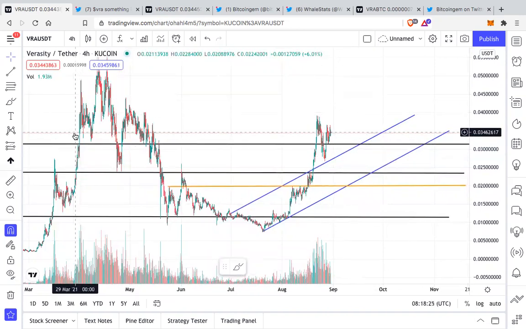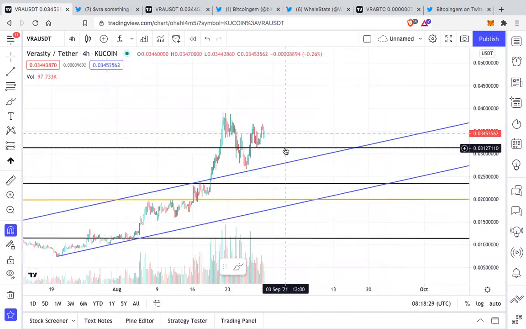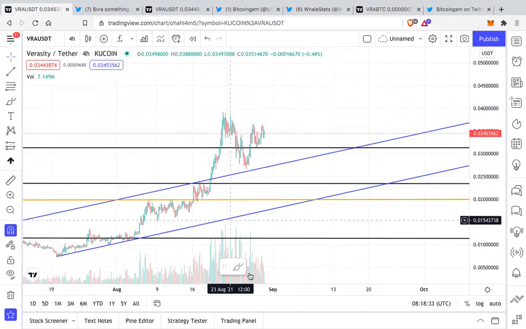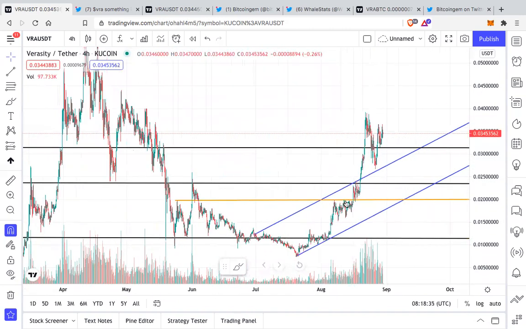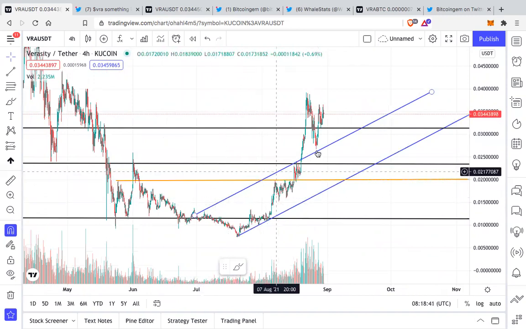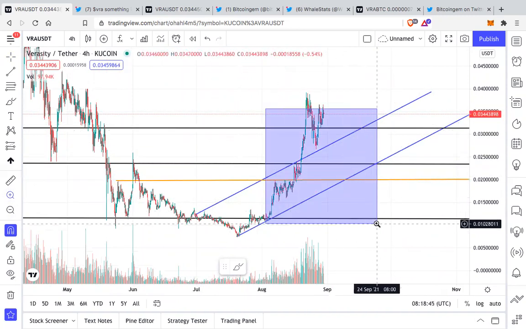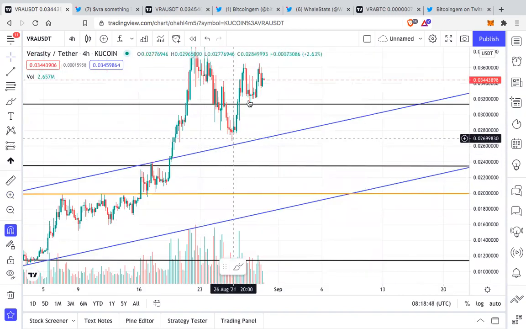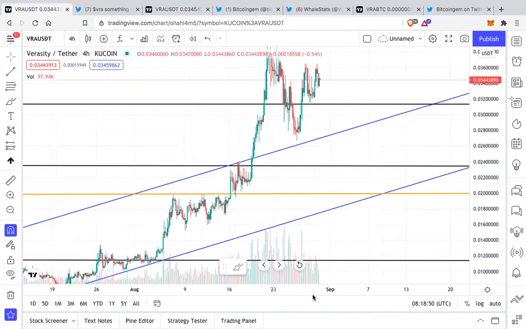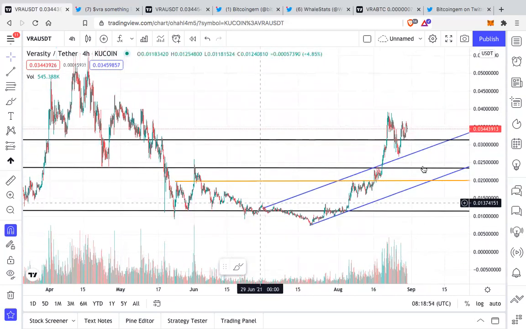So there are multiple supports currently that VRA is holding. The first support is at around 3.1. And as I told you, this was a channel which VRA had broken. This upper blue line that you see is now acting as support, which was again retested at the 0.236 level and we got that bounce. So a lot of support is getting built in this range.